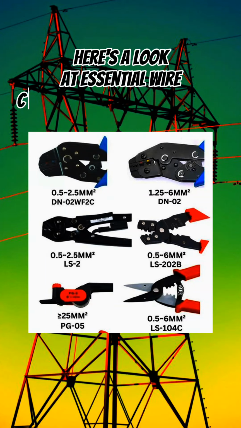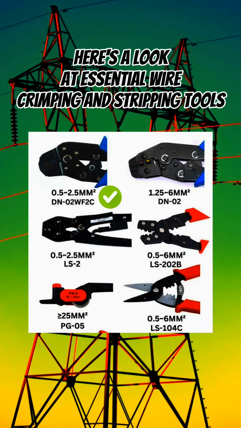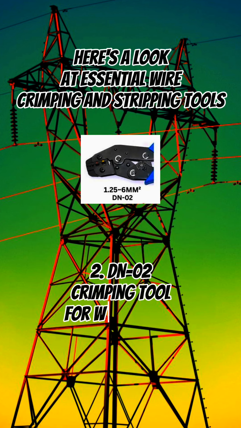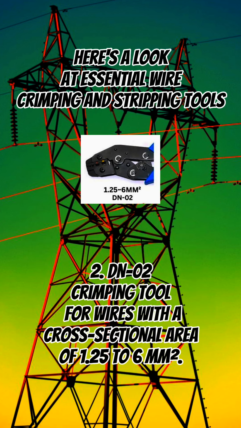Here's a look at essential wire crimping and stripping tools. 1. DNO to WF to C. Crimping tool for wires with a cross-sectional area of 0.5 to 2.5 square millimeters. 2. DNO2. Crimping tool for wires with a cross-sectional area of 1.25 to 6 square millimeters.